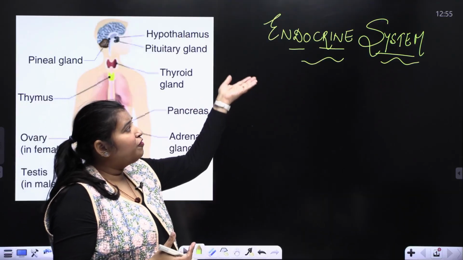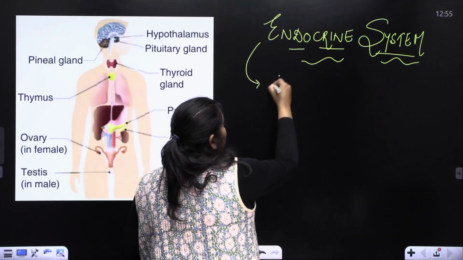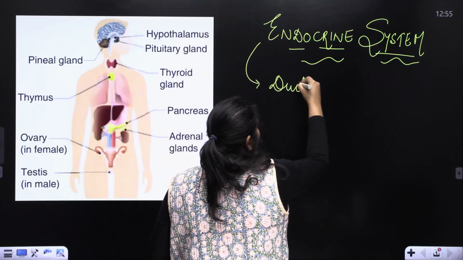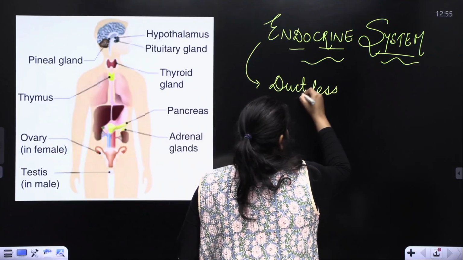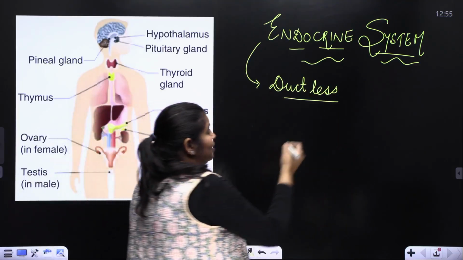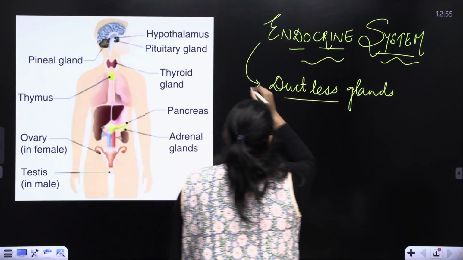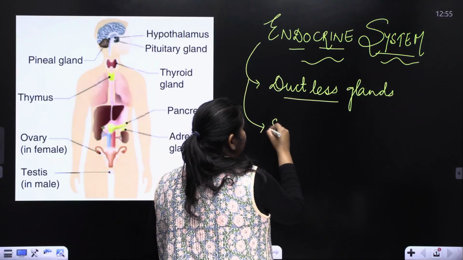But what is the meaning of endocrine? The word endocrine means ductless, those which have no duct, and these release their secretions directly into blood.